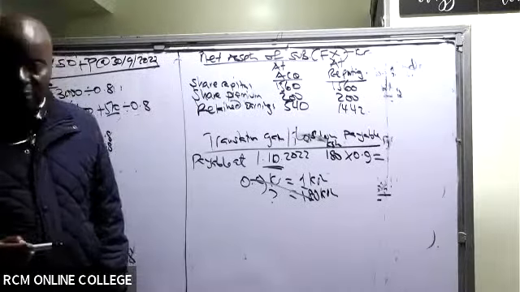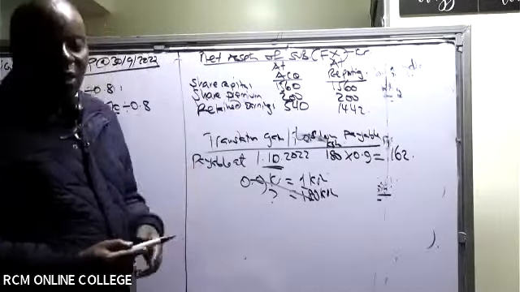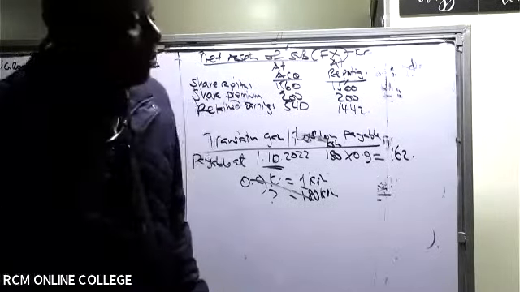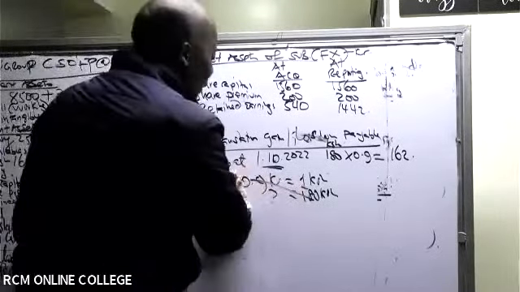$162. Thank you very much. Now, the same payable, you see at the end of the year we must translate it. The same payable at the end of the year, at the reporting date, will be worth how much?